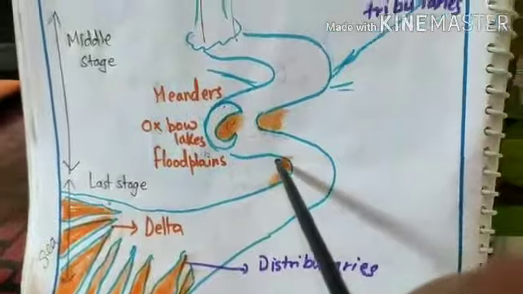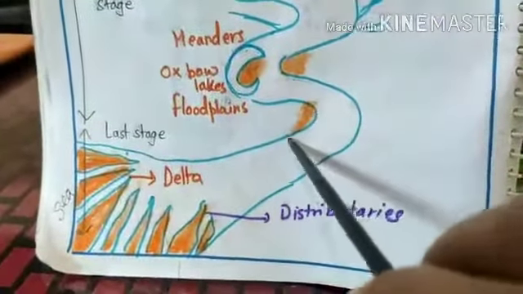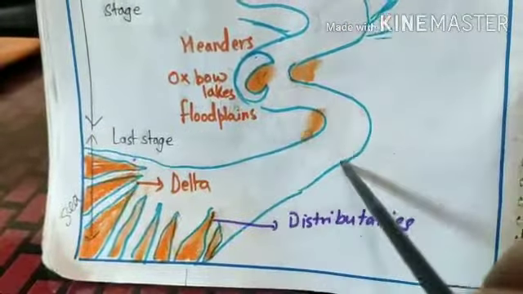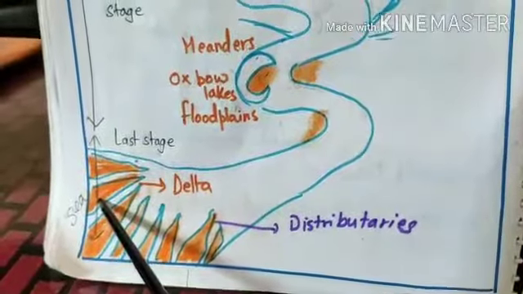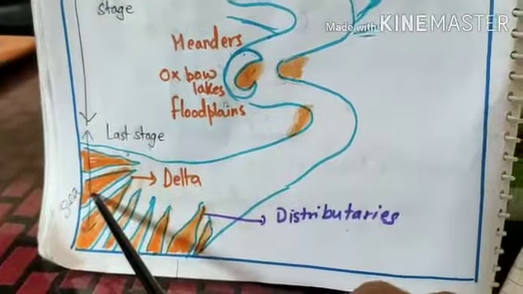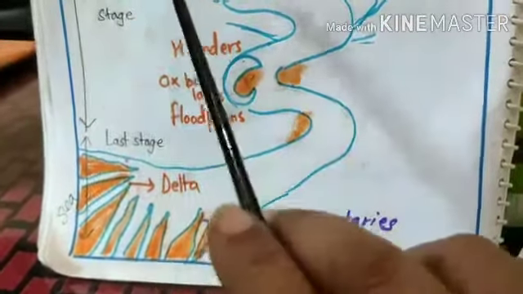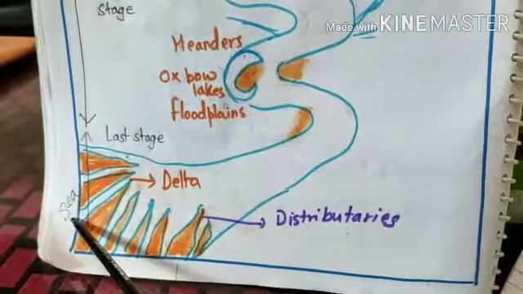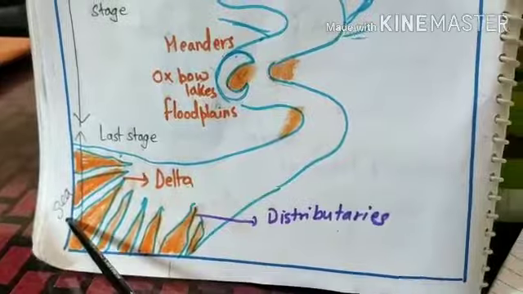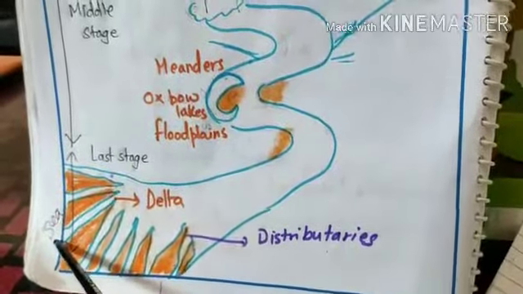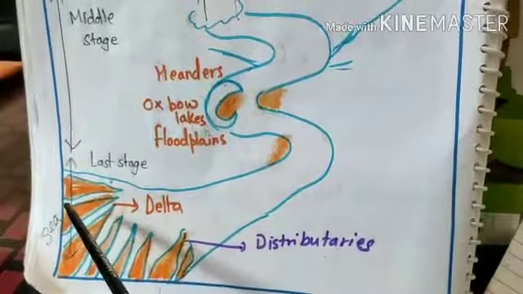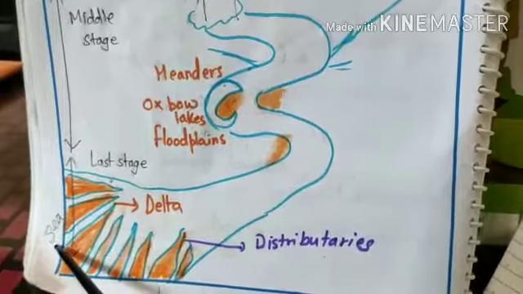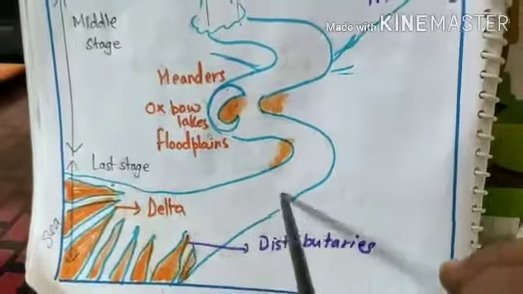Now the last stage of the river comes when the river is going to the sea. Last stage में नदी जो है समुद्र से मिल जाती है. Why? Because the higher level is the mountain and the lowest level of the earth is the sea. So whenever water is coming, water always has a tendency to flow from a high level to a lower level. So जो lowest level है वहाँ ही जाके मिलेगी. So in the last stage, what happened?